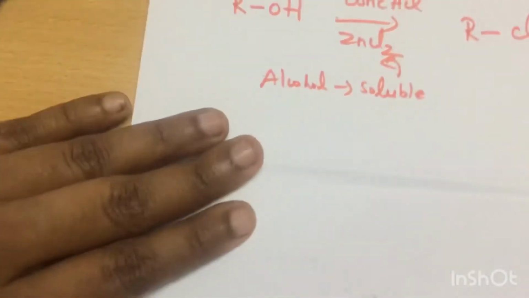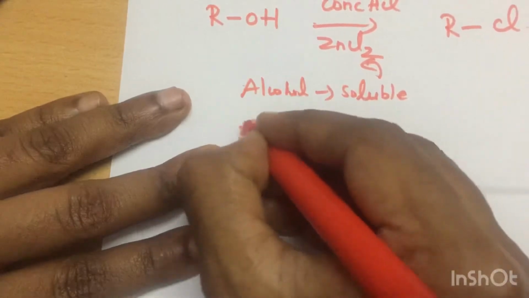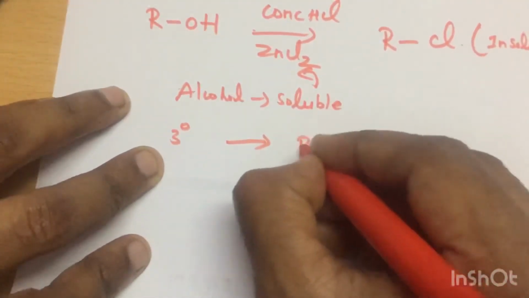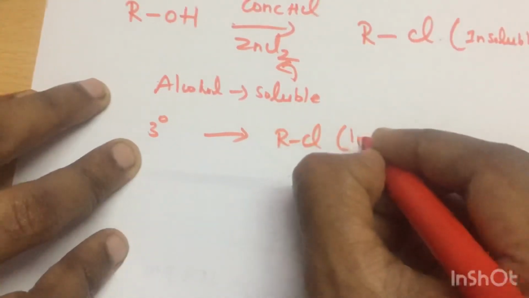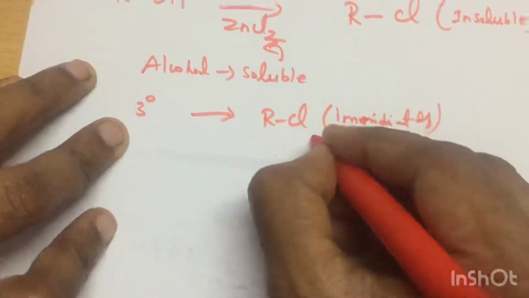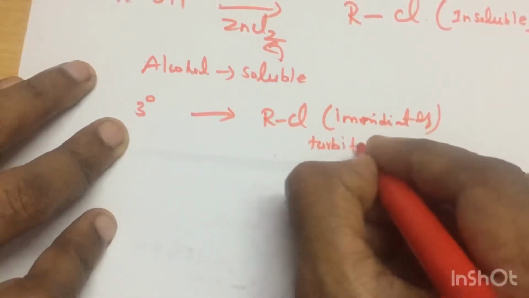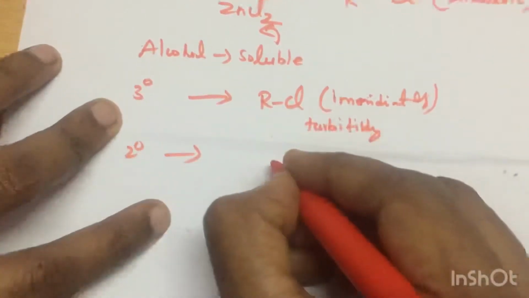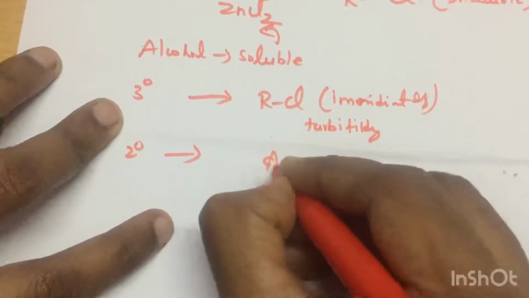So what happens if R is a tertiary group? You will get the corresponding alkyl chloride immediately. Turbidity appears immediately because it is not soluble. For secondary, the turbidity appears after some time.